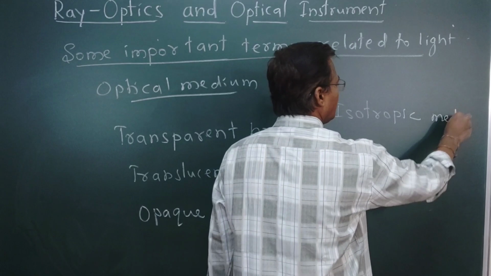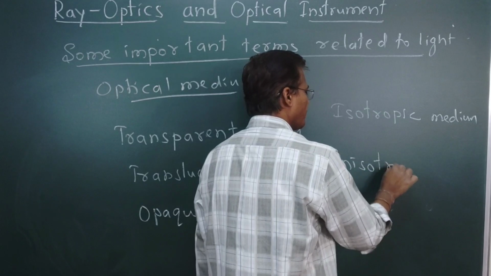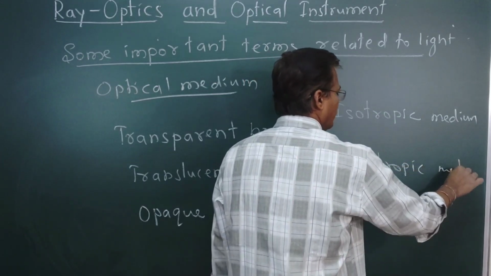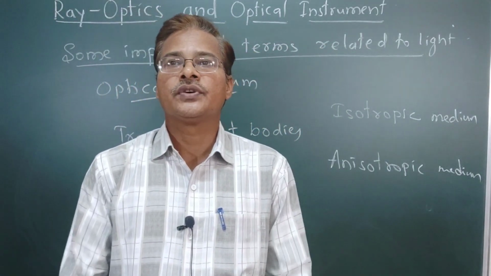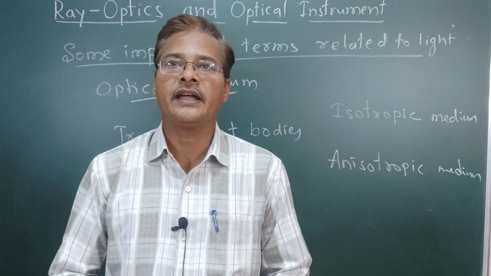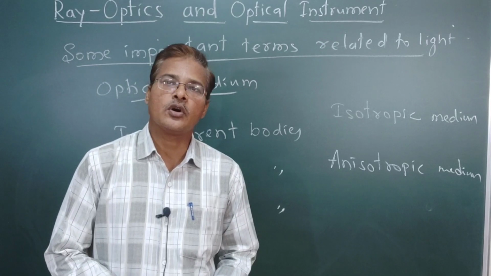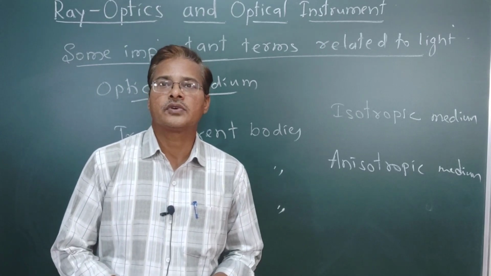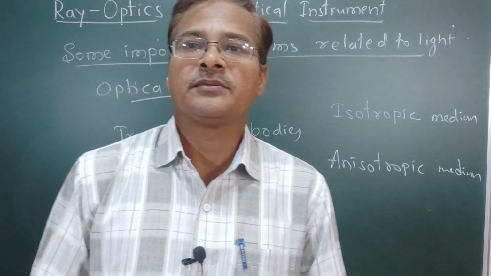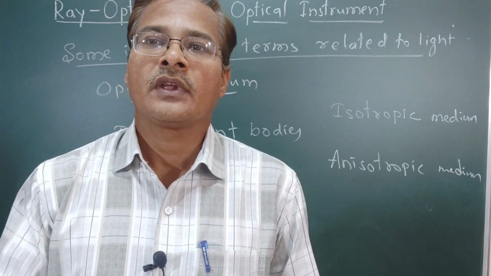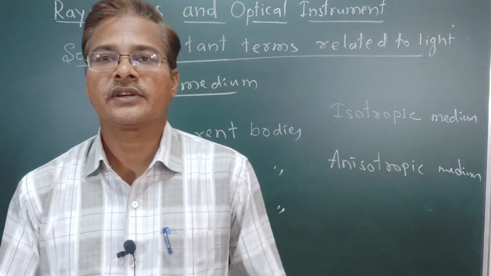An anisotropic medium is one in which the speed of light is different in different directions of the optical medium. So this much for now. We have seen some important terms regarding this chapter, light. Further, we can understand in the next class.